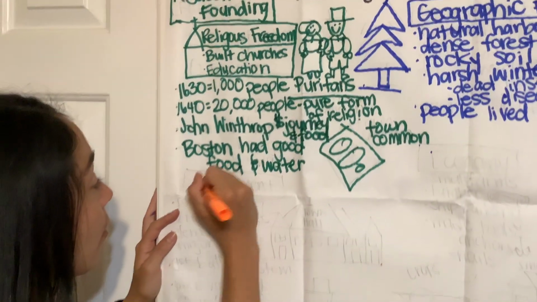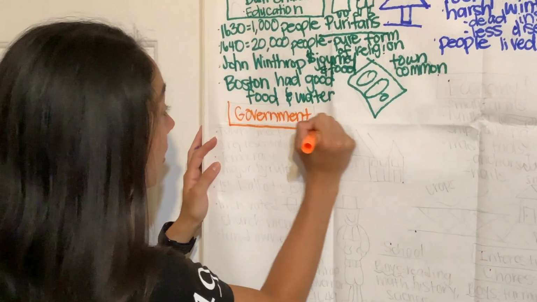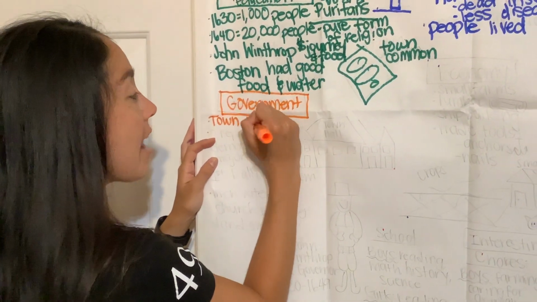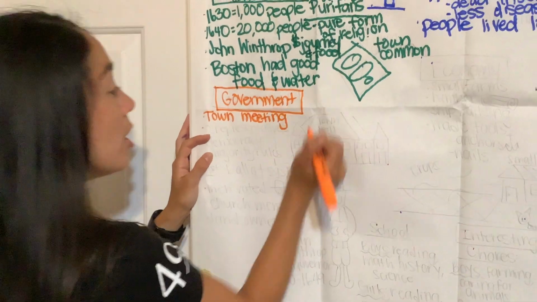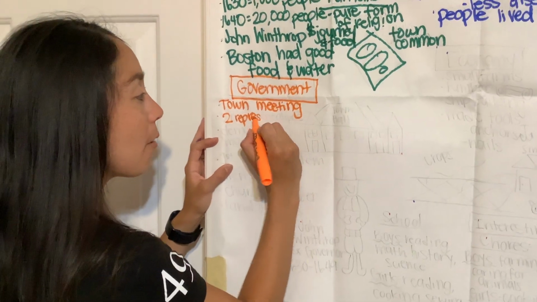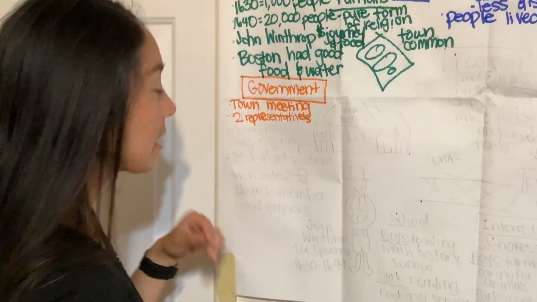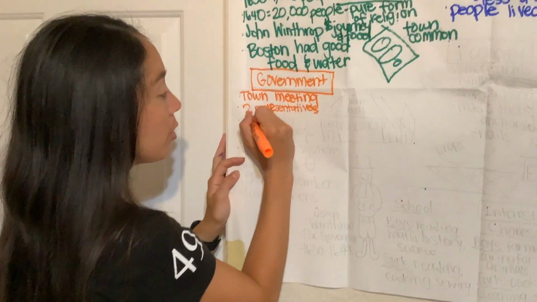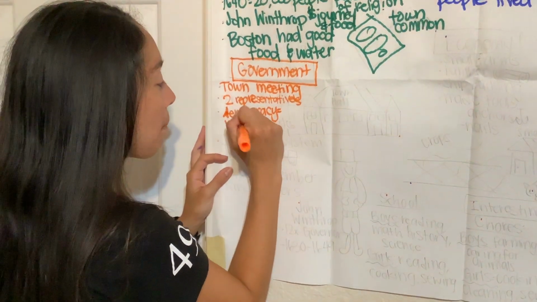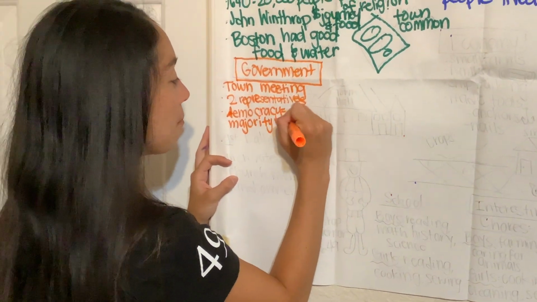Okay, historians, we're going to move into government. Say government with me. Government. So we're going to talk about the government of the Massachusetts Bay Colony and how the colony was run. Their government was that they would have town meetings. Say that with me. Town meetings. In these town meetings, they had 2 representatives. Say that with me. 2 representatives. So they had 2 representatives come, and they were a democracy. Say democracy.